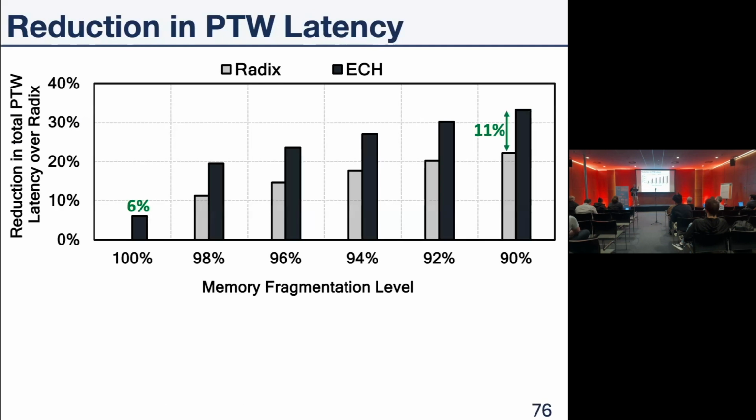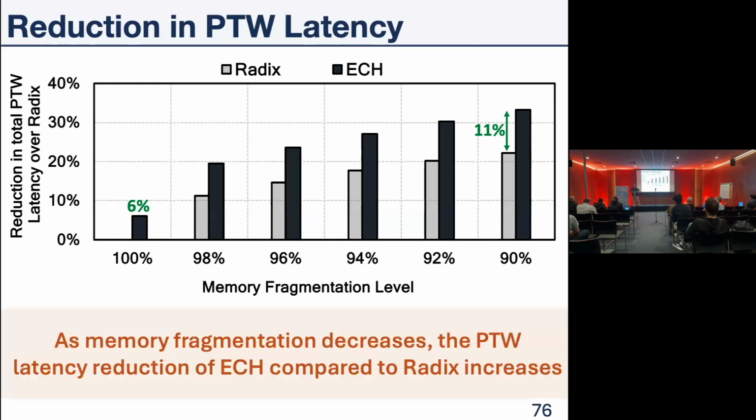In this plot, we demonstrate the reduction in the total page table walk latency over radix achieved by elastic hashing. And what you observe is the following. As we decrease memory fragmentation, which means we provide more and more 2 megabyte pages, the page table walk latency reduction of elastic hashing compared to radix increases, which means that the more 2 megabyte pages I provide to the elastic hash table, the better I perform in terms of translation latency.